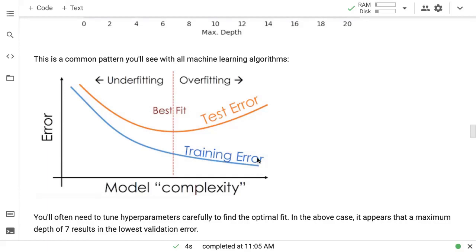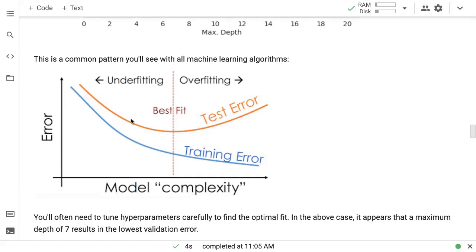And then it will not generalize well to real world data or test data or validation data. So what you want to find is that best fit, which is the point at which the validation loss has gotten as low as it can possibly get. If you go any further, it is going to start increasing. So this is the best fit that you're looking for.